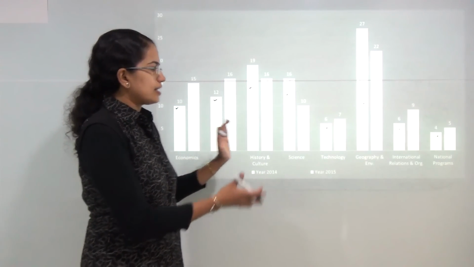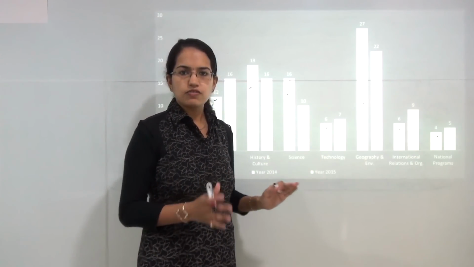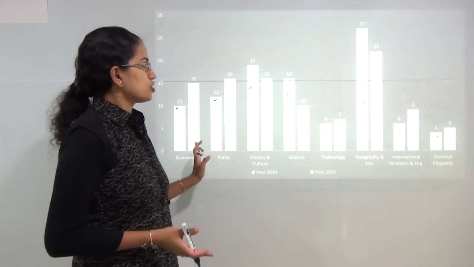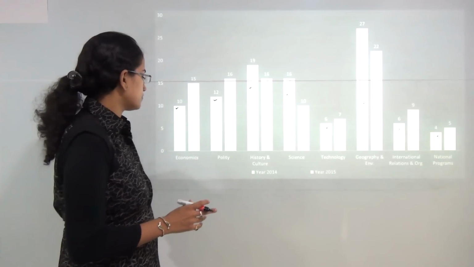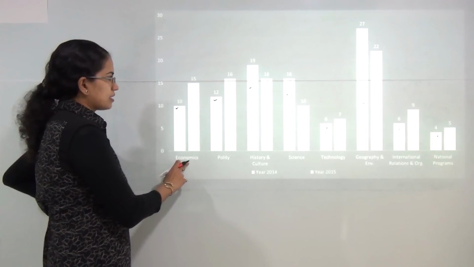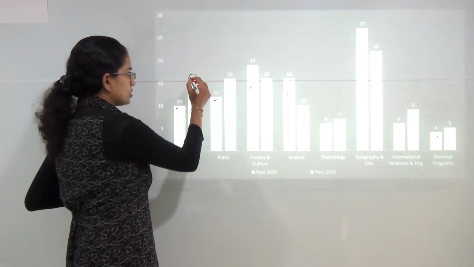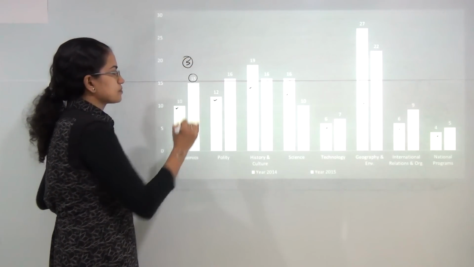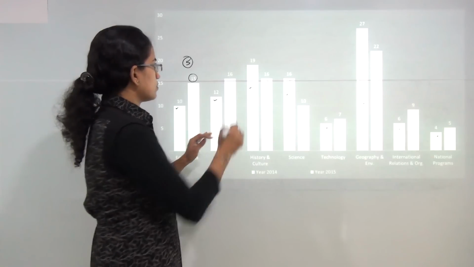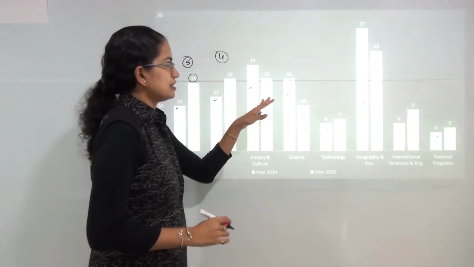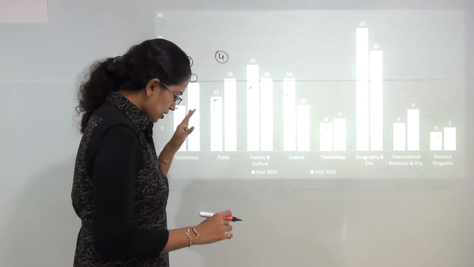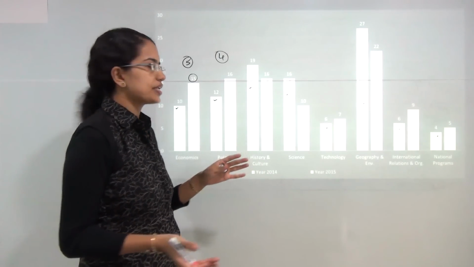More or less, I can say the pattern of questions remains the same. You have nearly the same number of questions from each section every time. In Economics, this time for 2015 there was an increment of 5 questions. For Polity there was an increment of 4 questions. For History and Culture, it was more or less the same, so the number remains around 15 to 20 questions.